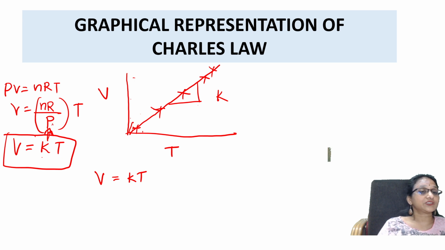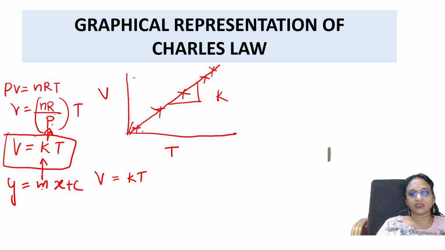How did I get y is equal to mx plus c? m is nothing but the slope. Slope is nothing but nR by P, and P is in the denominator. That means when I draw these graphs, V versus T at different pressures,